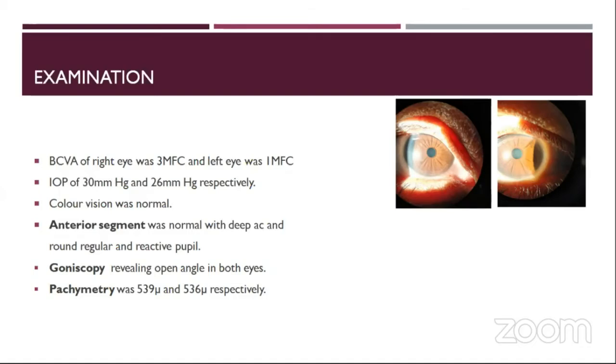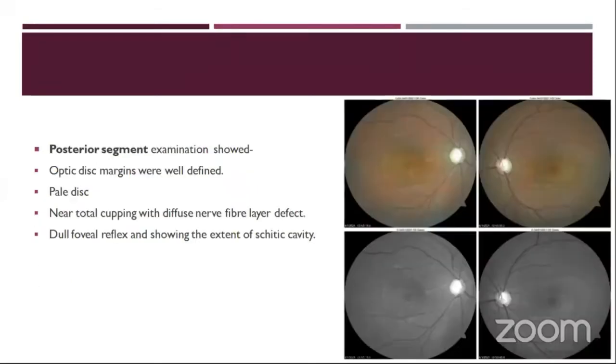showing scleral spur in both eyes. Pachymetry was 539 micron and 536 micron respectively. On posterior segment examination, both eyes had a pale disc with well-defined margins, with near total cupping and diffuse nerve fiber layer defect, showing a dull foveal reflex with the extent of the schisis cavity as seen